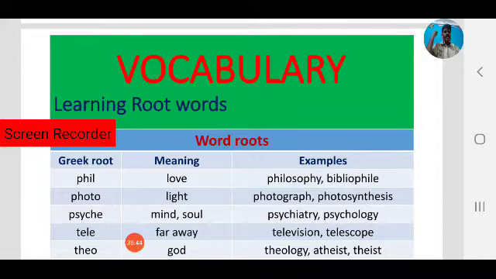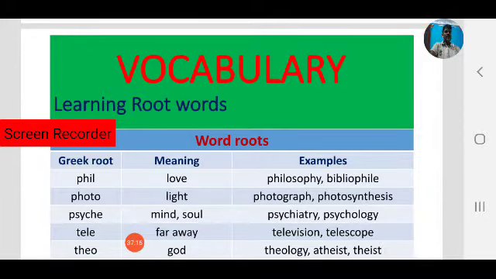Psyche means mind or soul. Psyche is a Greek root which means mind or soul. By using psyche, so many English words are formed. Psychiatry and psychology. Observe the difference between psychiatry and psychology. What is psychiatry? A treatment of mental illness. A psychiatrist is a doctor.